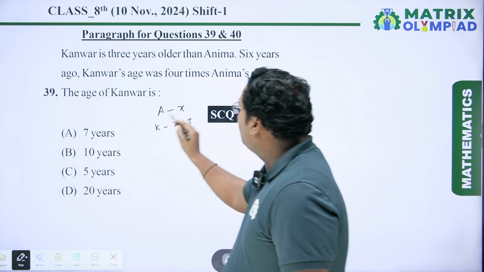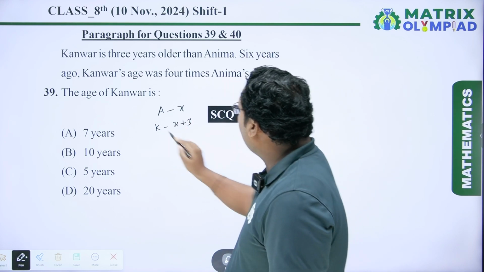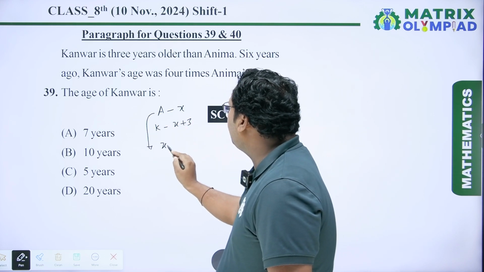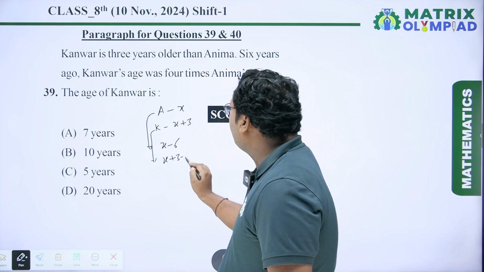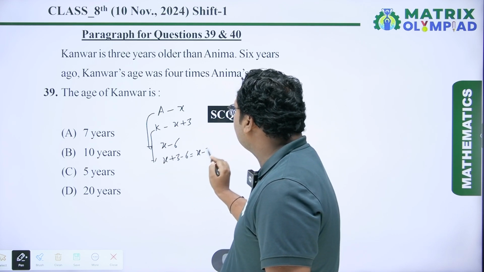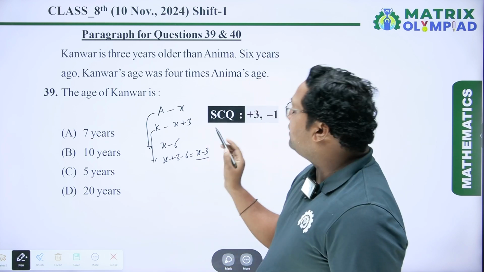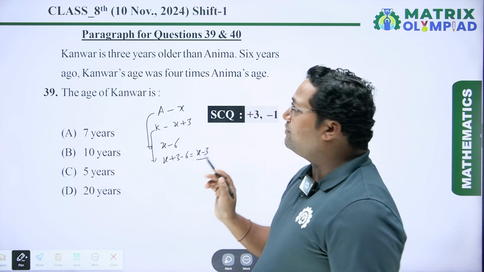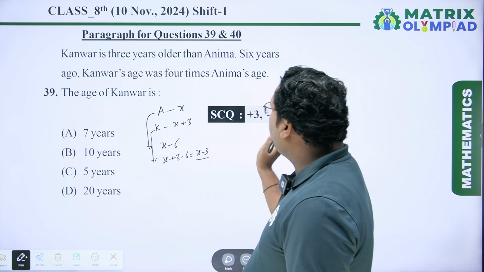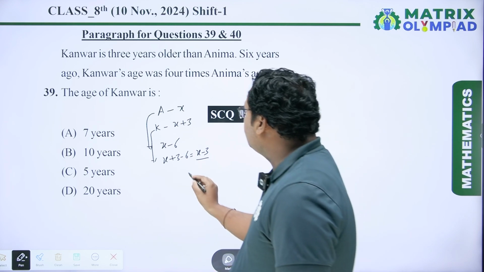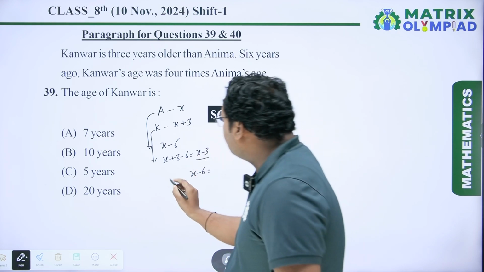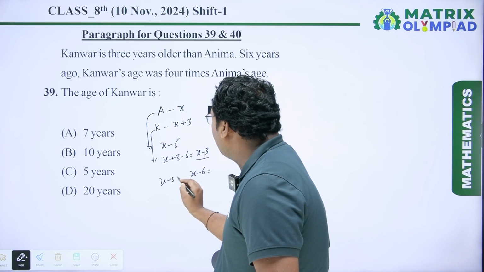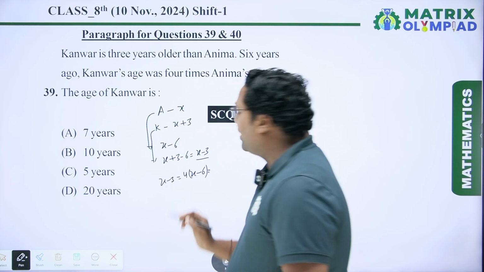6 years ago, Anima's age is X minus 6 and Cover's age is X plus 3 minus 6, which is equal to X minus 3. And it is given Cover's age was 4 times Anima's age. So Anima's age before 6 years is X minus 6 and Cover's age is X minus 3. So X minus 3 equals 4 into X minus 6.